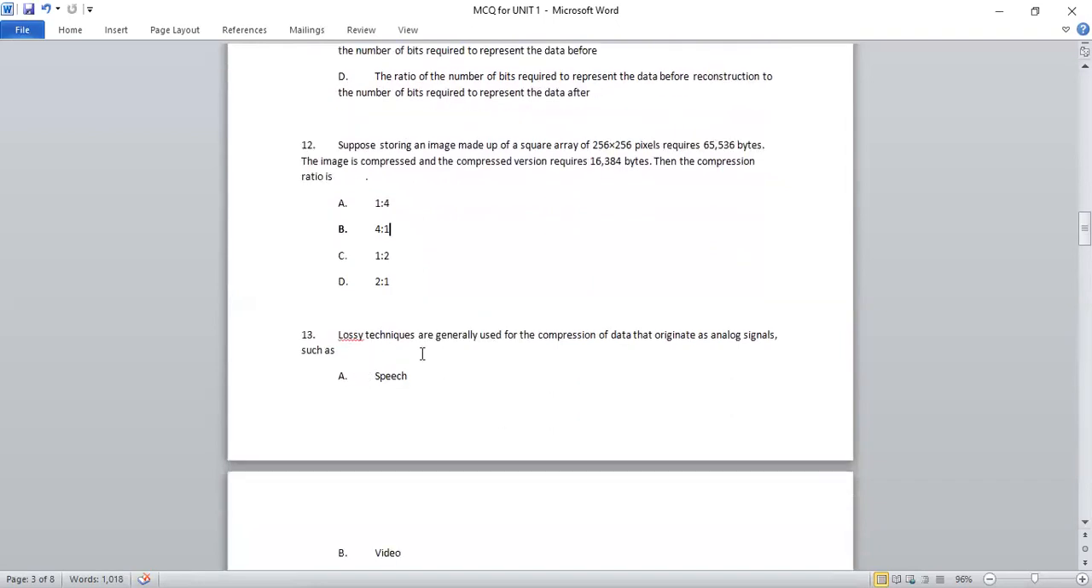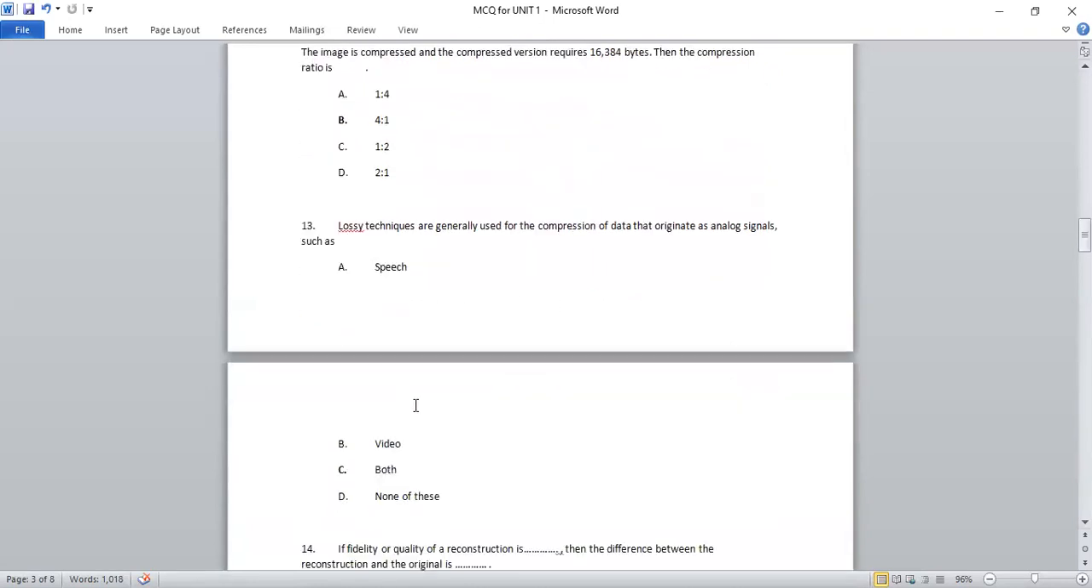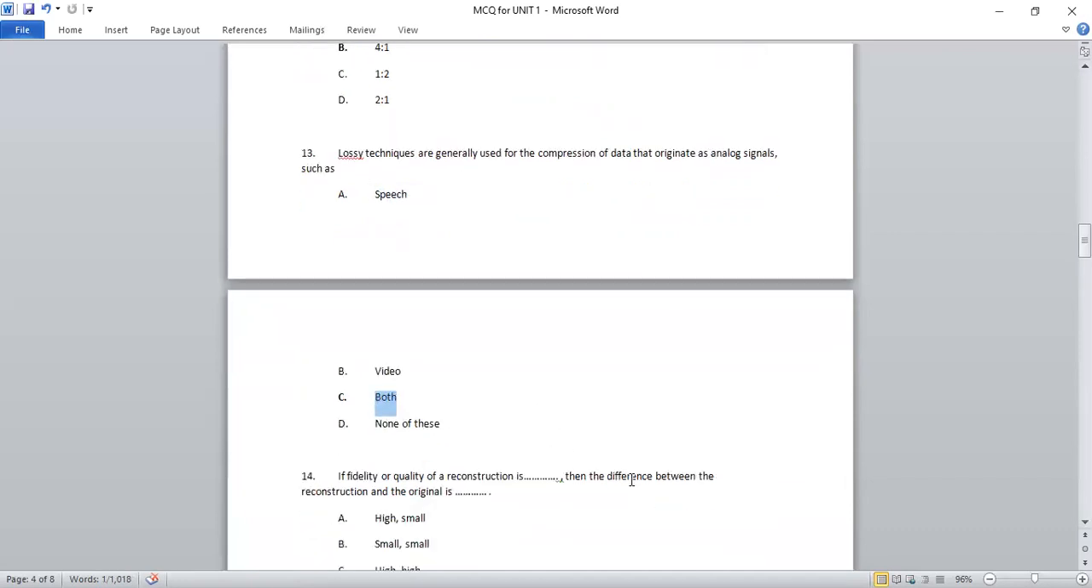The 13th question is, lossy techniques are generally used for the compression of data that originate as analog signals such as speech, video, both or none of these. So obviously lossy compression, because we can tolerate certain loss of information. So that will be speech and video. So the right option will be both, that is C.